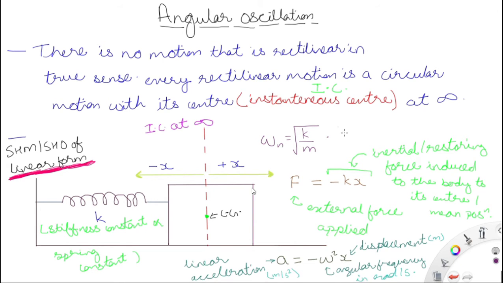I have shown this as a rectangular mass. It can be of any mass, it can be of any shape. This is a rectangular shape, it can be of any shape. The formula will be the same and things will be the same.